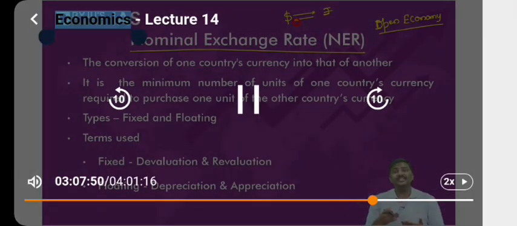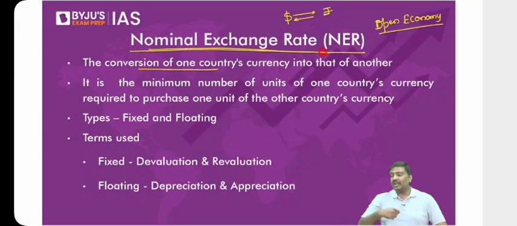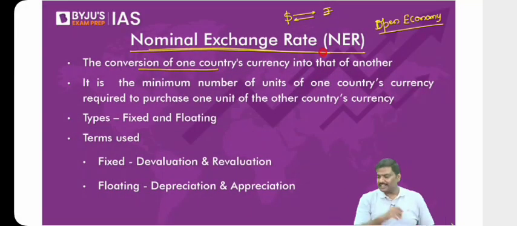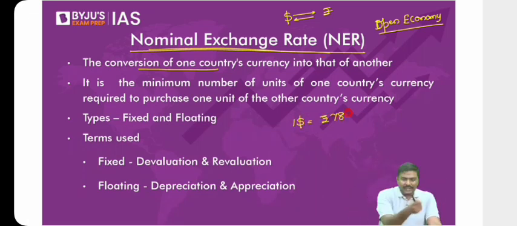Now, whenever you convert these currencies, this is called an exchange rate. Is it okay? Whenever you convert these currencies, this is referred to as exchange rate. For example, you read in the newspaper, $1 is equal to, let's say, 78 rupees. Now, understand this. What is the use of this information?